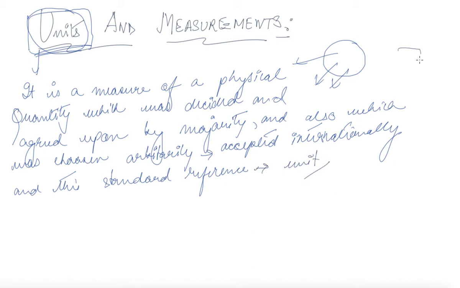So basically, this statement summarizes the whole of units. So what is actually a unit?